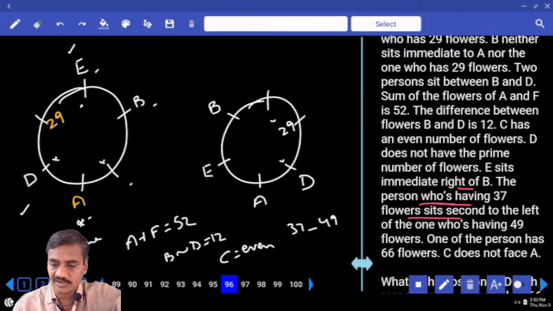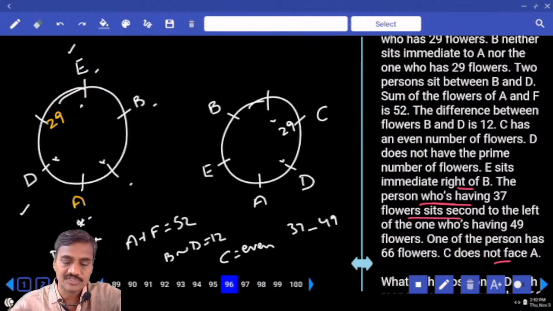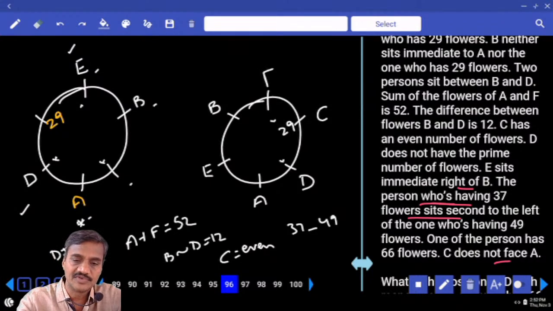37 flowers sits second to the left of 49. One of the persons has 66, and C does not face A. Now C and A are not opposite to each other. C is here. Now if C is here, then who is the person left over? F is the person left over.